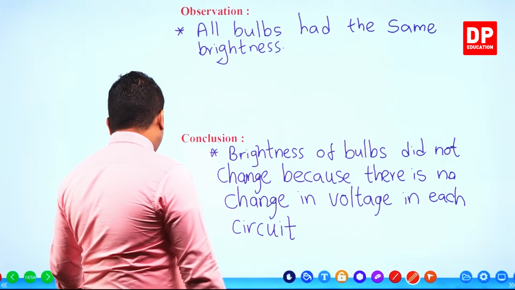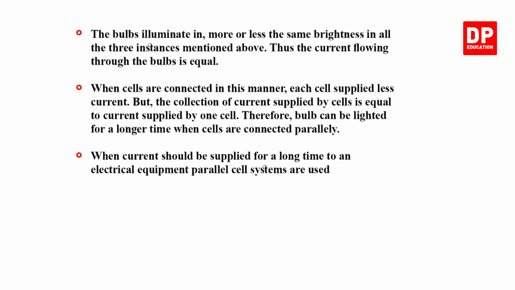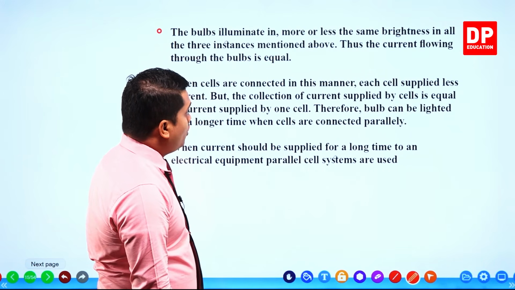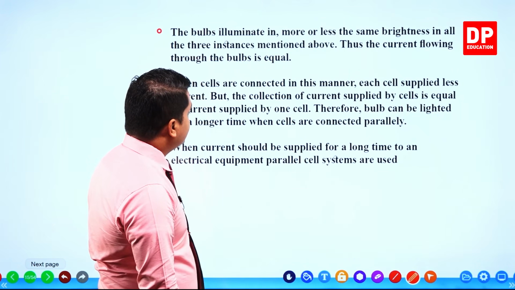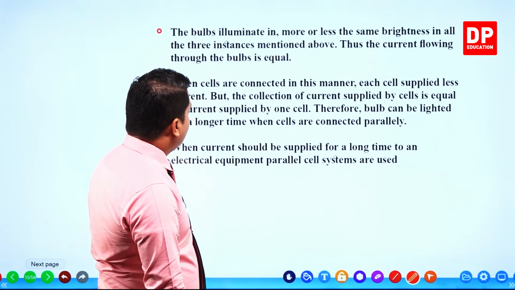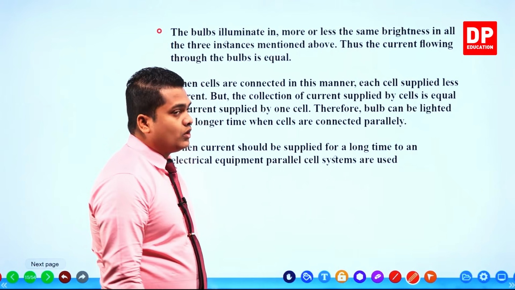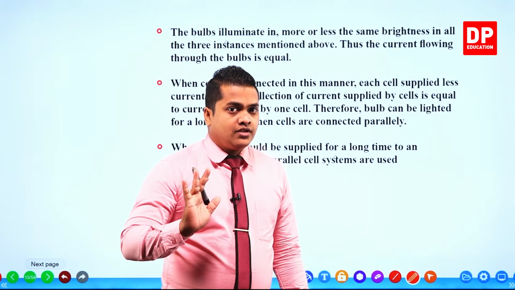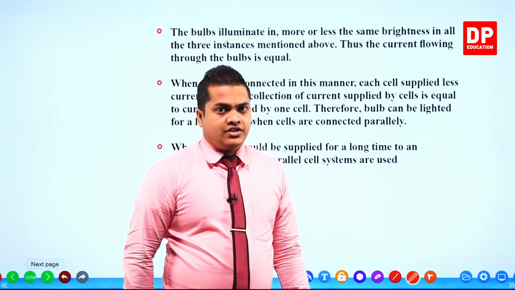So once again, the explanation is given in this slide, my dear children. See, the bulbs illuminate in more or less the same brightness in all the three instances mentioned above. Thus, the current flowing through the bulbs is equal. So you know that when voltage is not going to change, the current is also not changing at all.